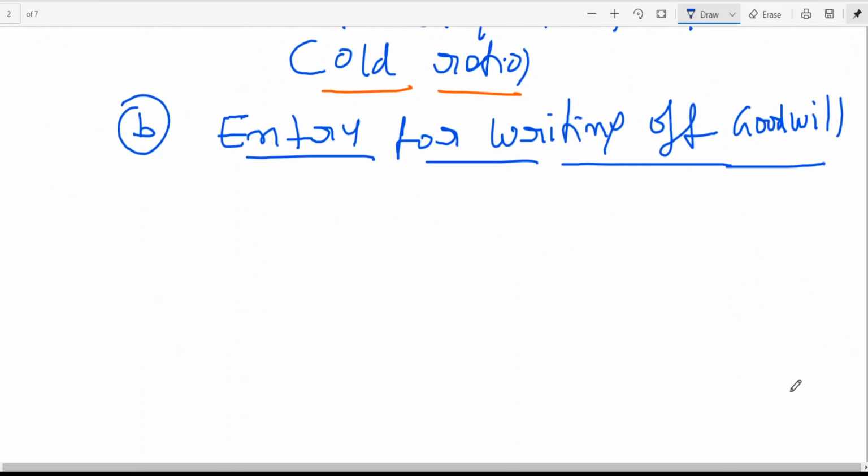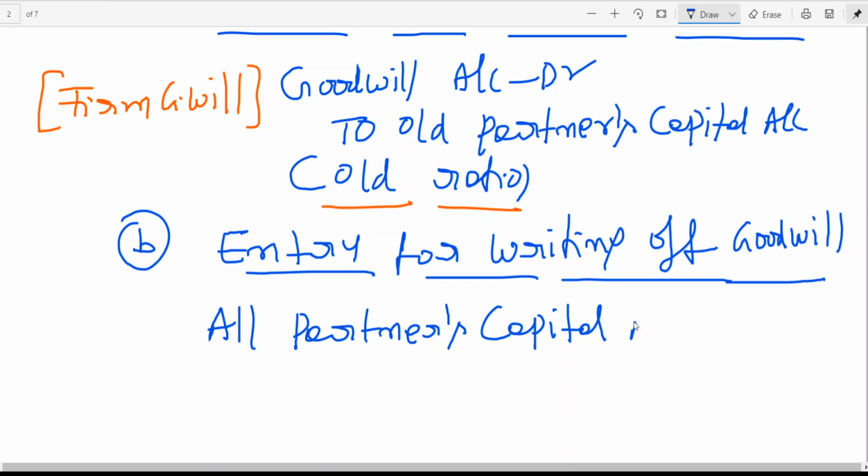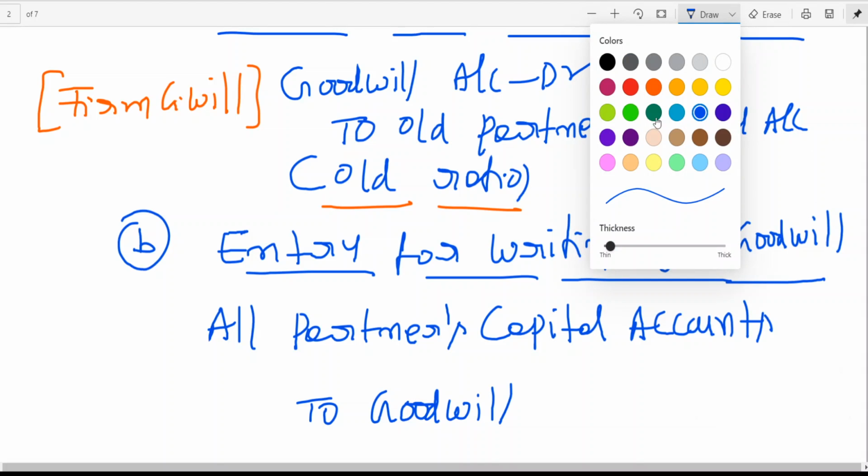You write all partners capital accounts to goodwill. All partners capital account at R to goodwill.